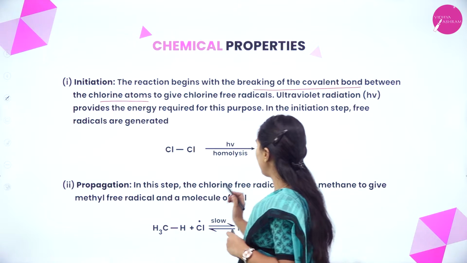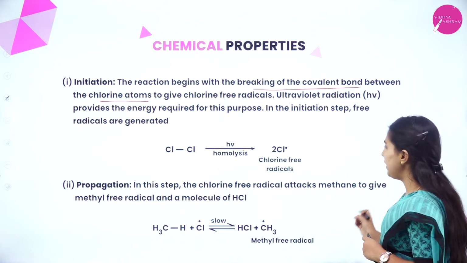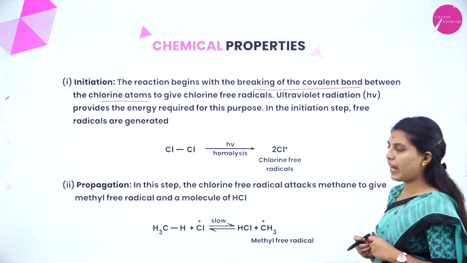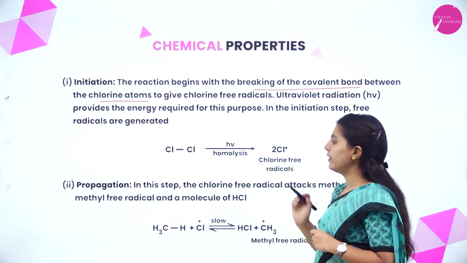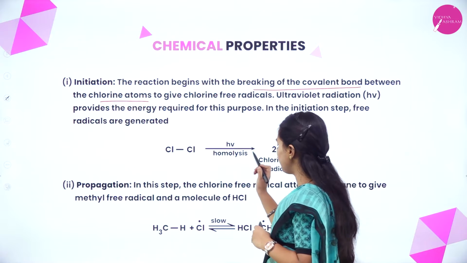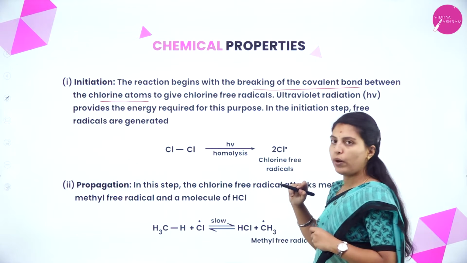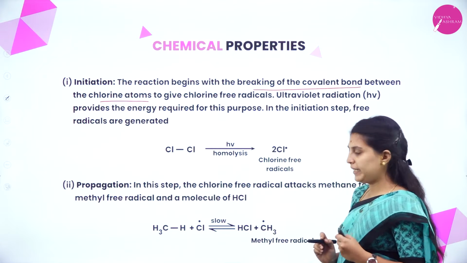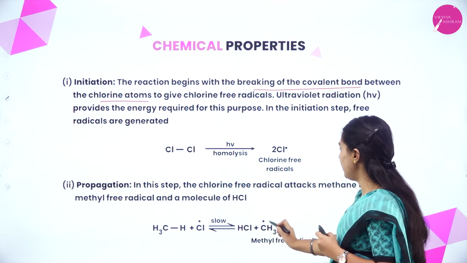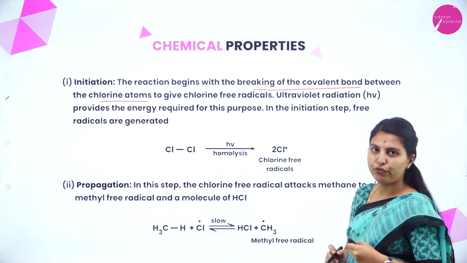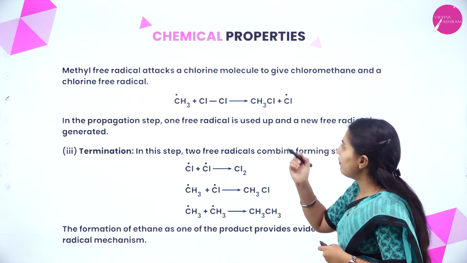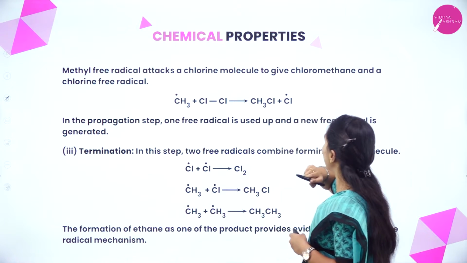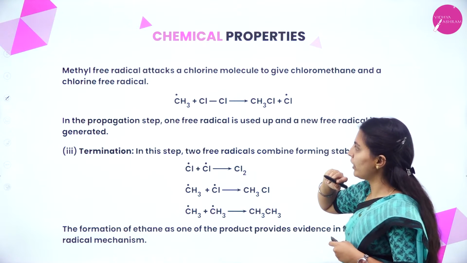Propagation. In this step, the chlorine free radical attacks methane to give a methyl free radical and a molecule of HCl. Whatever has been cleaved, one free radical attacks methane, and one HCl and a methyl free radical form here. Next, the methyl free radical attacks a chlorine molecule to give chloromethane and a chlorine free radical.